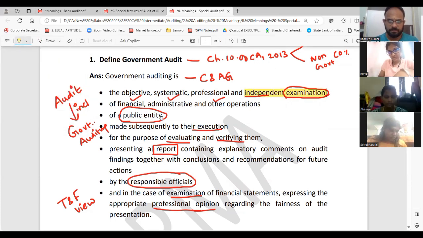Independent examination. What and all you, for whom you will do? Public entity. Will you present a report with comment? Yes. Who will do? Officials, that's not important. Examination of financial statement you will do. Then express the opinion you will do. Please write this.